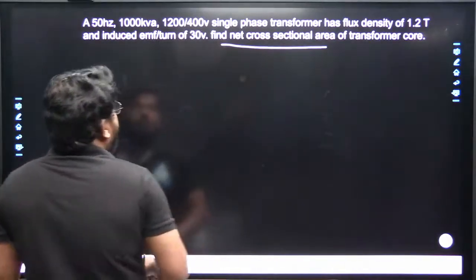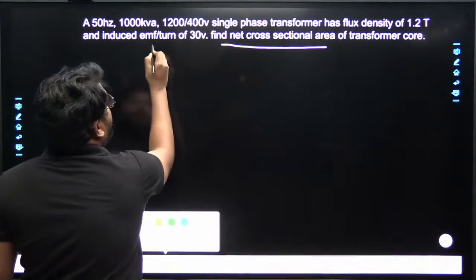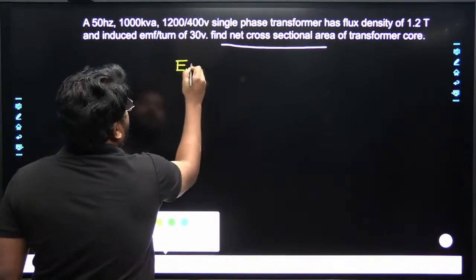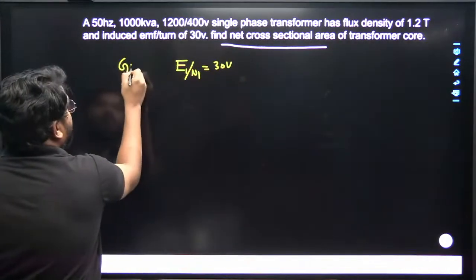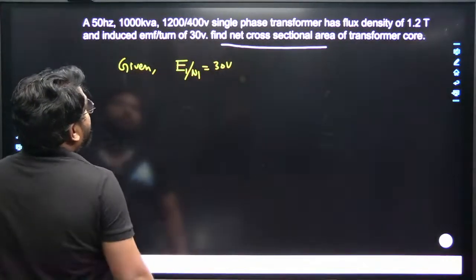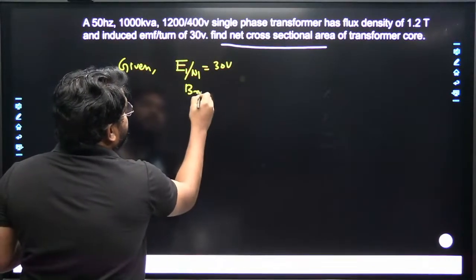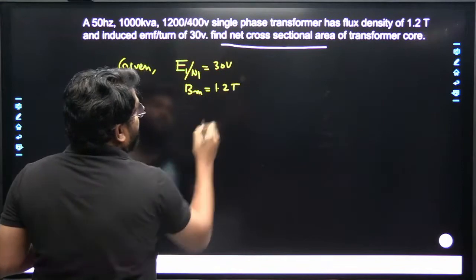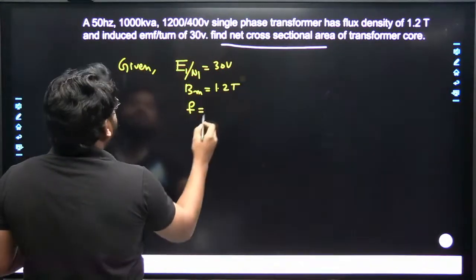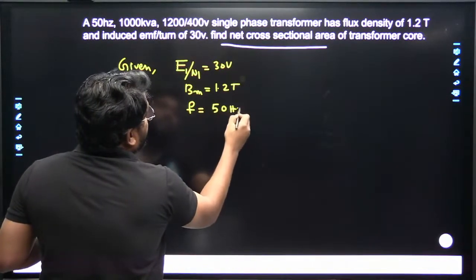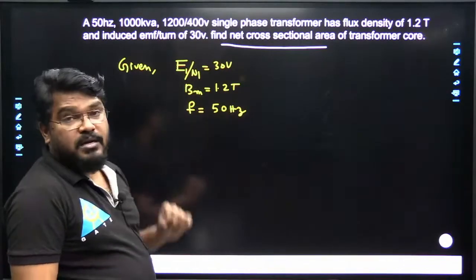Okay, the EMF per turn is given, E1 by N1 is equal to 30 volts. This is the given data. So V1 by N1 is equal to 30 volts and the maximum flux density B maximum is 1.2 Tesla. And one more, what about the frequency? f is equal to 50 Hz. So now let us calculate the net cross sectional area of the transformer core.